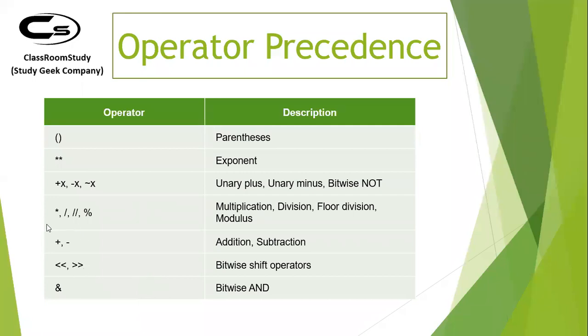But the tricky part is when you have all of these operators in an equation, which operator gets a higher precedence? How do you define that? Because all of them have the same precedence. So then comes the concept of associativity. Using that, you identify which operation should be performed first.